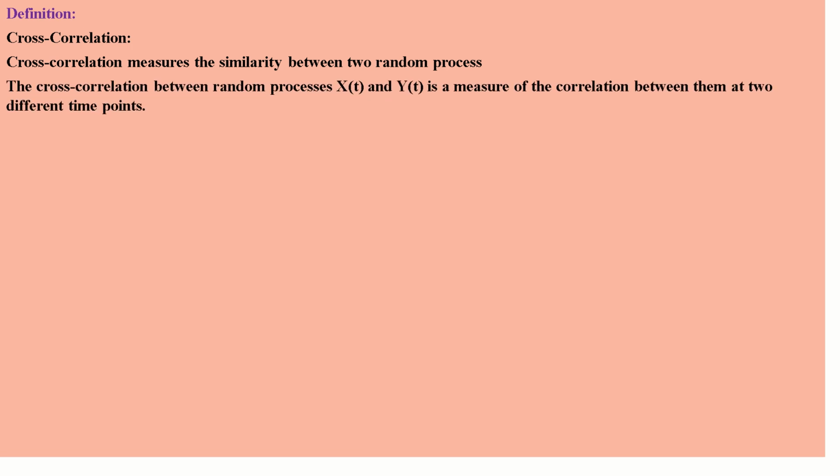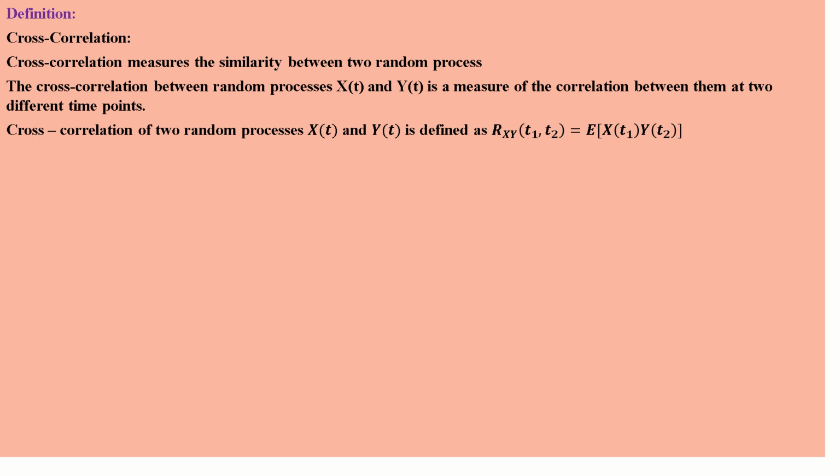Next topic, definition of cross correlation. Cross correlation measures the similarity between two random processes. The cross correlation between random process x(t) and y(t) is a measure of the correlation between them at two different time points.